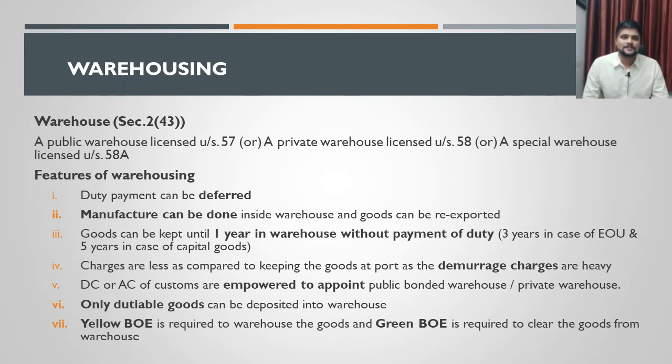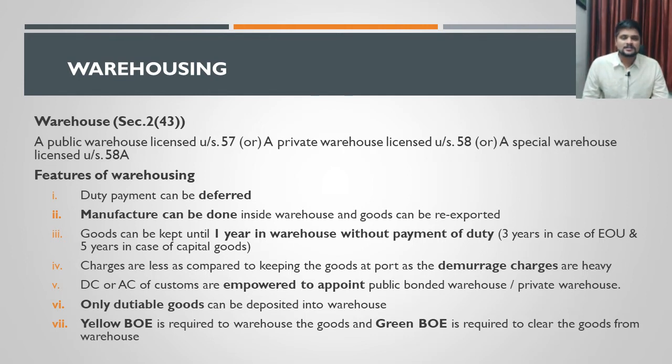Okay, so these are all the provisions relating to clearance of goods for home consumption. That is option number 1 when the goods are imported. Option number 2 the importer has is, instead of clearing it immediately for home consumption, he can choose to warehouse those goods. The goods can be kept in a warehouse, and after some point of time, we will discuss the time limit, how long the goods can be warehoused. After the time limit is over, or within that time, the goods can be cleared for home consumption any day.